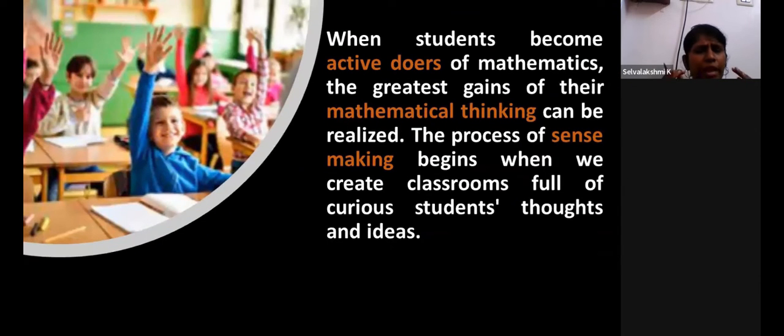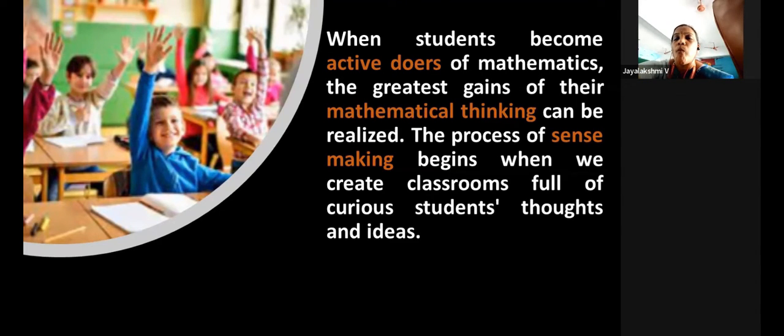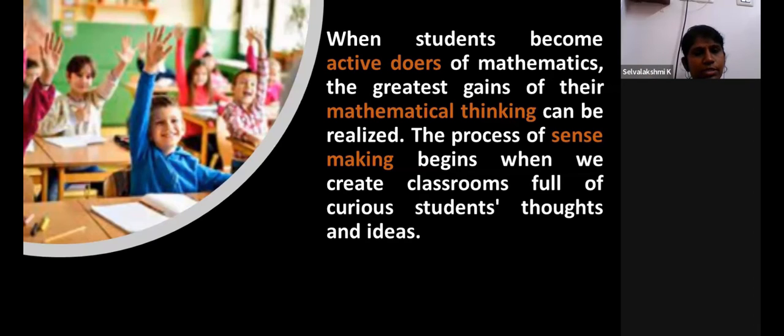Yes, now when we make the students do this, what have we made them do? First, they are observing. Once they have observed, now they are in the thinking process. So once they begin to think, what happens actually? Now the students turn into active doers of mathematics. They involve themselves in doing the mathematics. Now they have started to think. Yes, now the process is turning into something sensible, right?